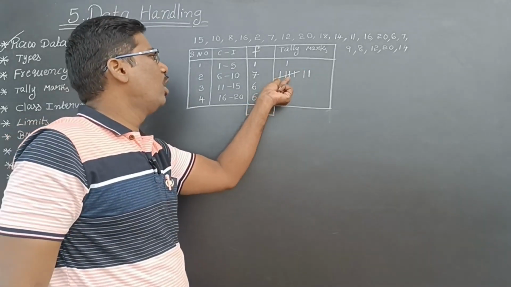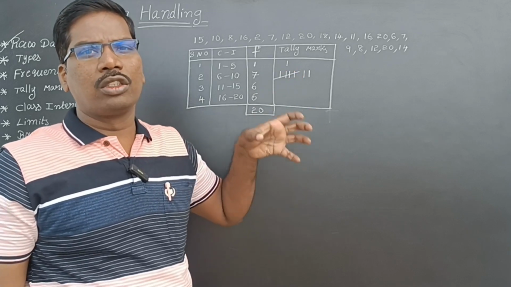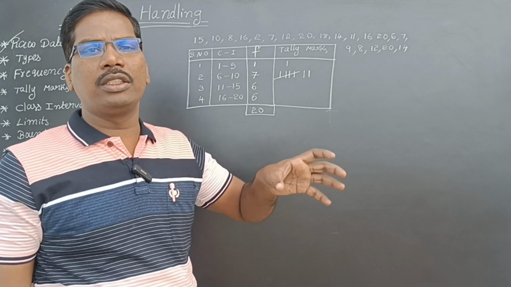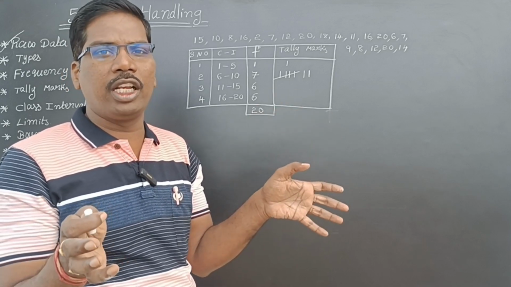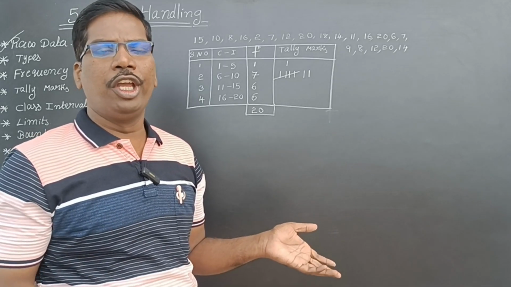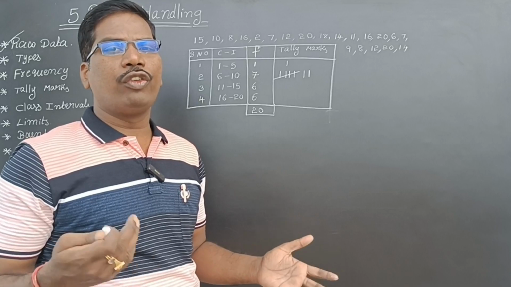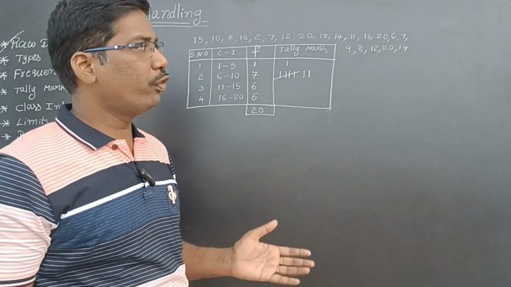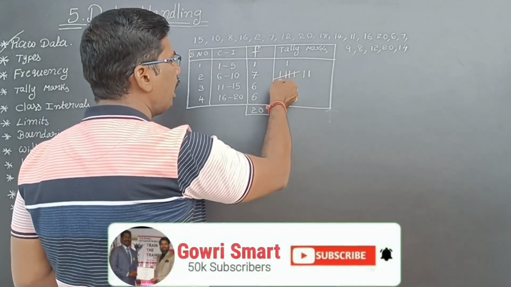This is called groups, some groups. So, we can say a bundle. So, 5 observations you make into one bundle, like that the 5 table is enough. So, if you have 3 bundles, 3 5s are 15 observations. If you have 7 bundles, 7 5s are 35 observations. So, however many bundles you have, that many 5s, then the remaining you can add. So for that purpose, to avoid confusion, we are making tally marks.